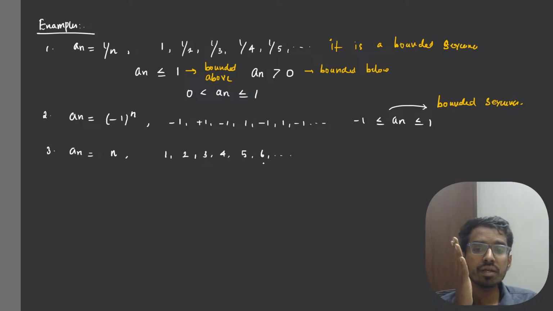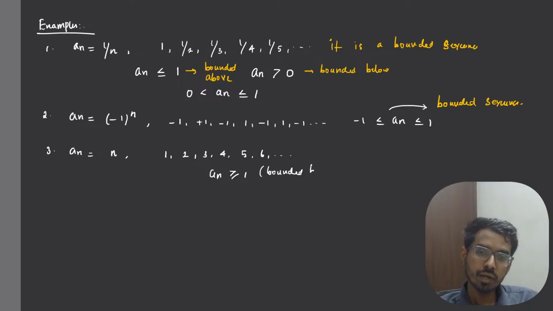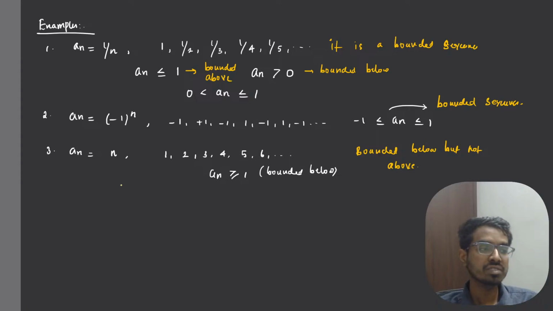Whatever number you say, 1 lakh is the maximum number, sir. I can say that is 1 lakh 1. That number is greater than 1 lakh. That means it is not bounded above, right? So all the terms of the sequence are greater than or equal to 1, which means it is bounded below, but it is not bounded above. So the sequence is bounded below but not above. Right? That means the sequence is not a bounded sequence.